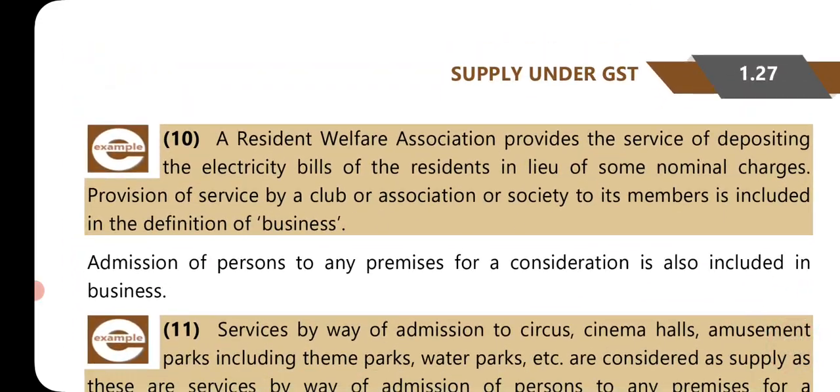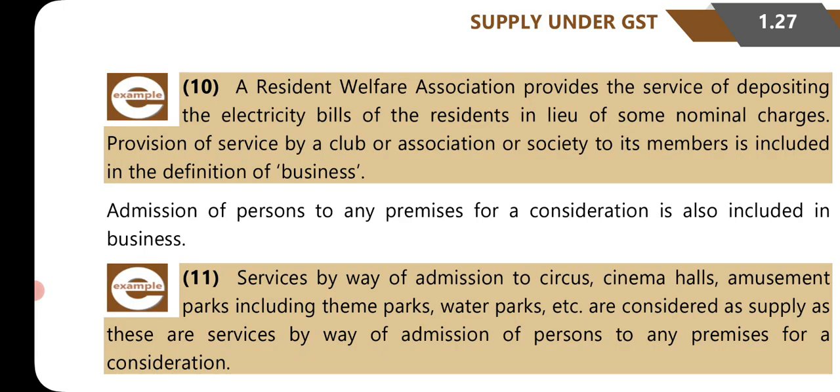Next, example number 10: a resident welfare association provides the service of depositing the electricity bill of the residents in lieu of some nominal charges. Provision of service by a club or association or society to its members is included in the definition of business. So if they are charging some nominal charges, right? So this is a business.